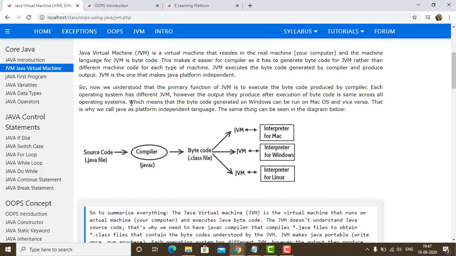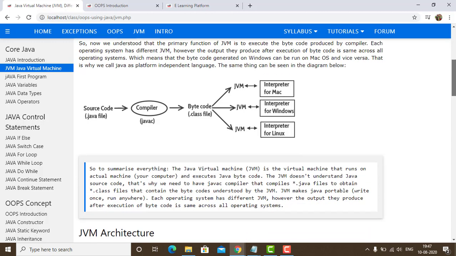The same thing can be seen in the following diagram. Now we have a source code. Source code is a .java file. Now it is sent to the compiler. The compiler for Java is Javac. Now this Javac converts it into bytecode, a .class file. Now this .class file is platform independent and is made to run by JVM. Since JVM is different for every operating system, you can see that this JVM makes it run for any other operating system.